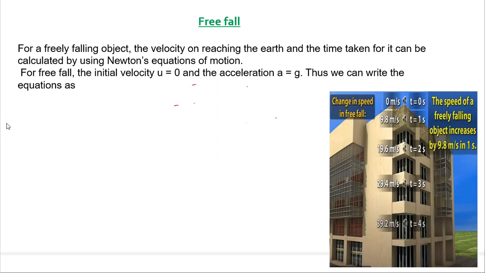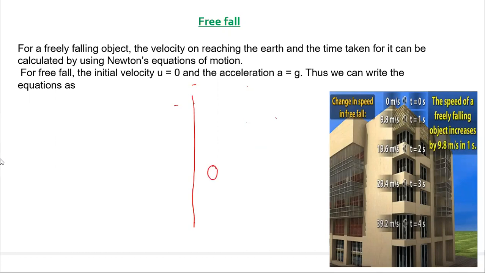For a freely falling object, the velocity on reaching the earth and the time taken for it, we can calculate from Newton's equations of motion.